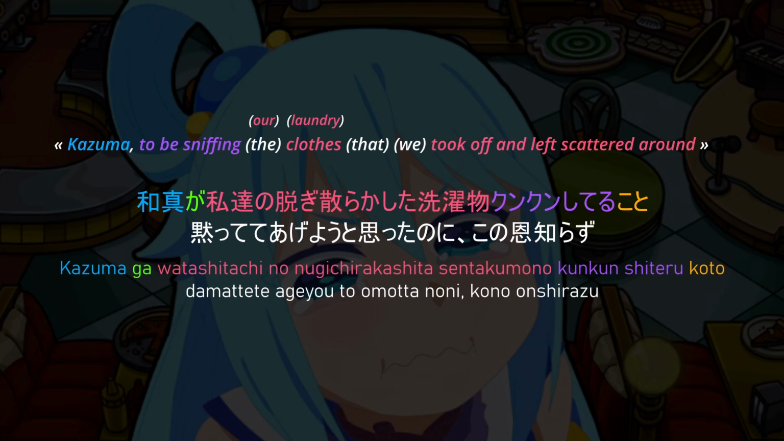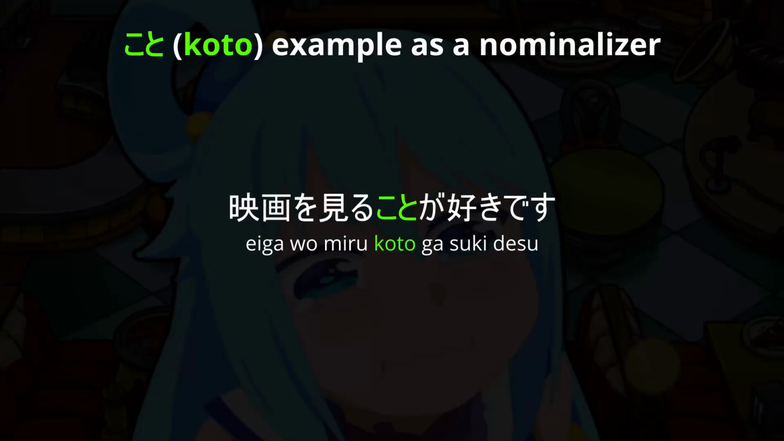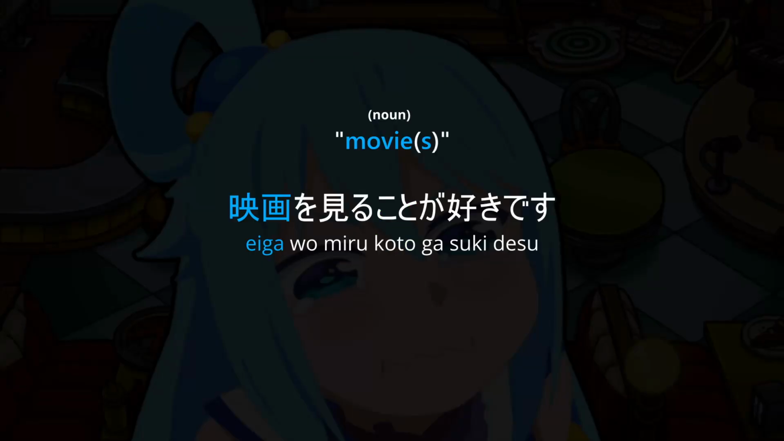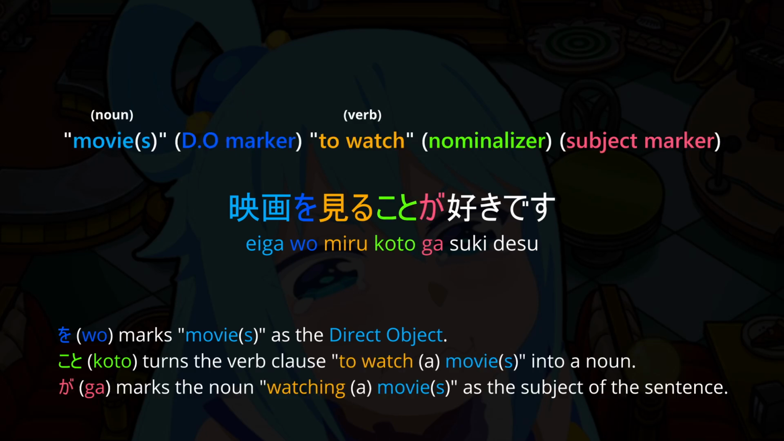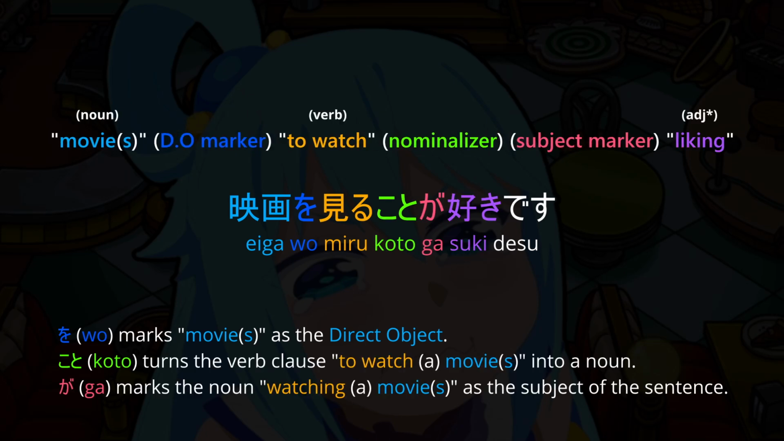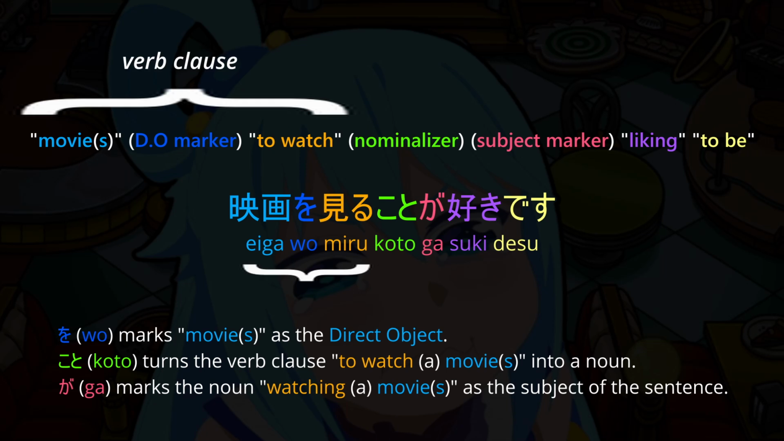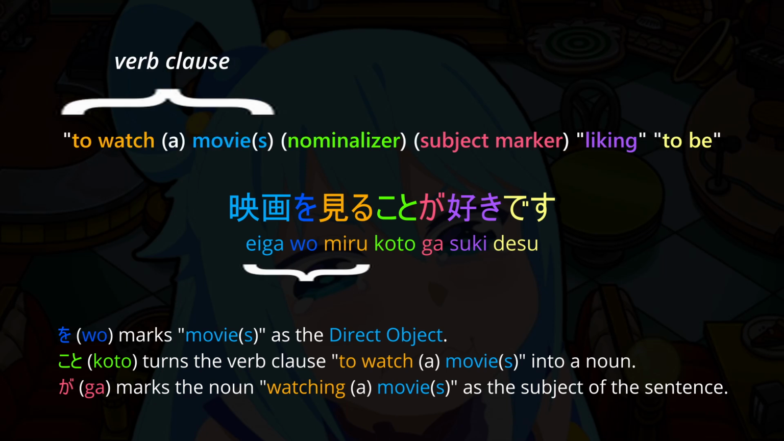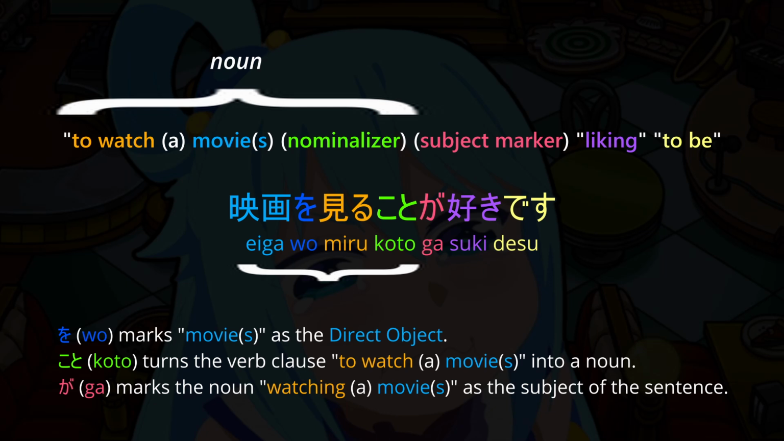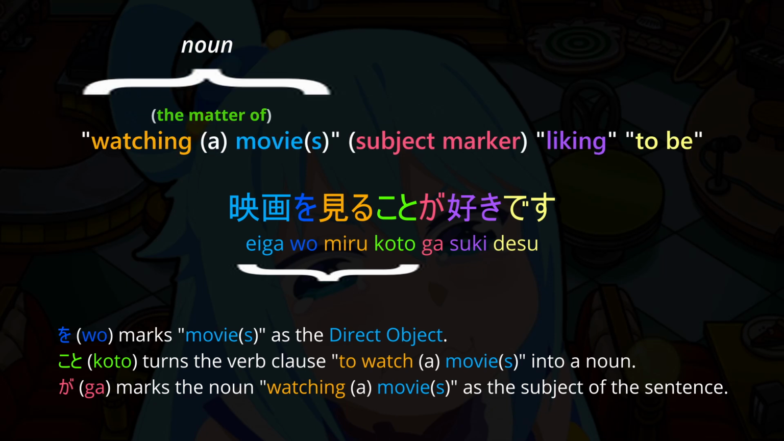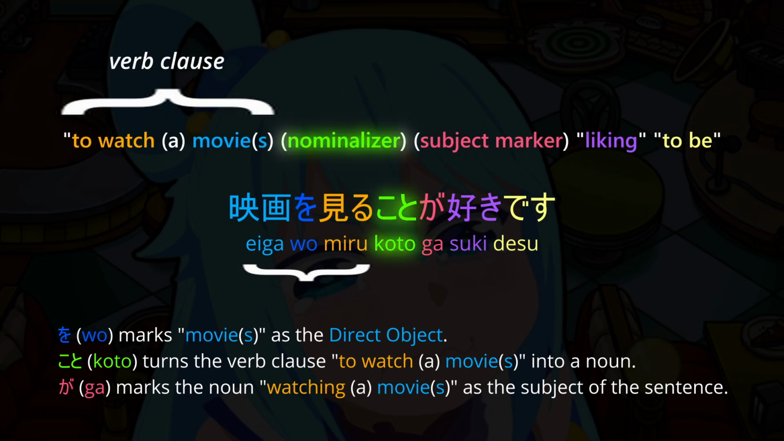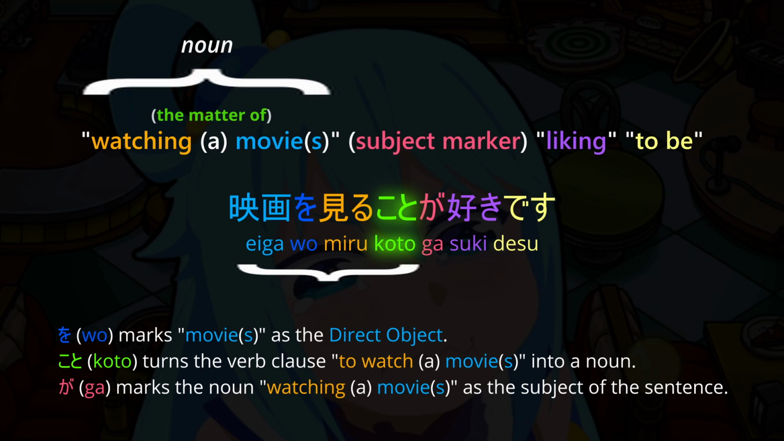Koto acts as a nominalizer. In simple terms, it turns the previous verb clause into a noun. 映画を見ることが好きです。Movie or movies, to watch, nominalizer, subject particle, liking, and formal ending copula. 映画を見る means to watch a movie or to watch movies. 映画を見ること means watching a movie or watching movies. With こと, this is not a verb anymore, but a noun. It's not saying to watch movies, but it's the matter of watching movies.